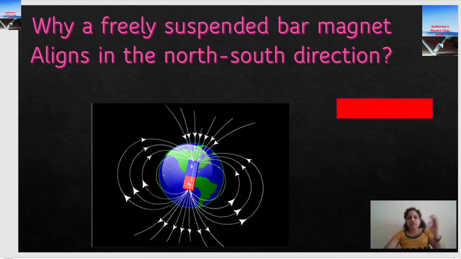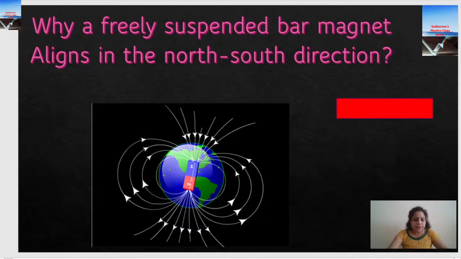It will be aligning towards the north direction. So this is the best method to identify the polarity of a bar magnet or any other magnet if no other magnet is given. If I have two magnets, I can just try whether it is repelling or attracting and check whether it is a north pole or south pole. But this is the best method. A freely suspended bar magnet aligns in the north-south direction because of the Earth's magnetic field.